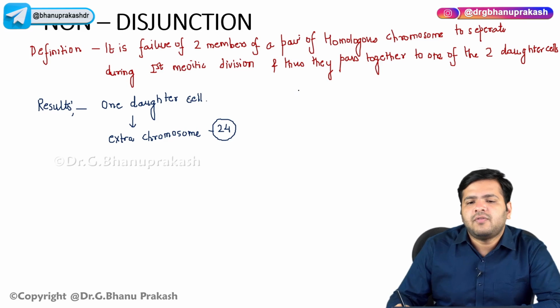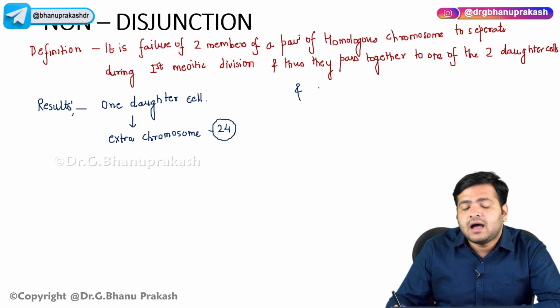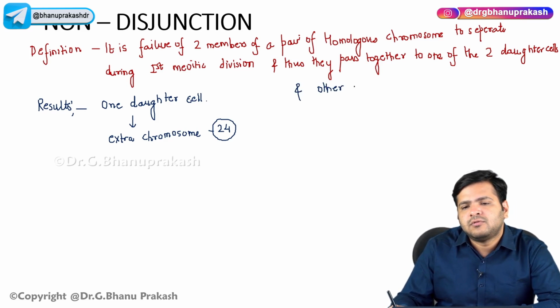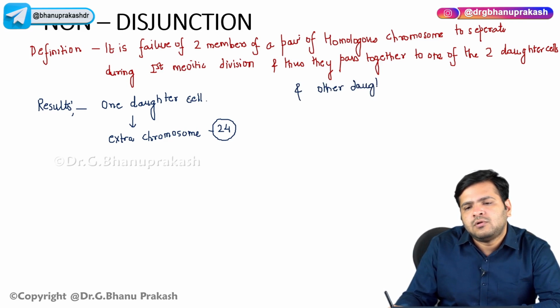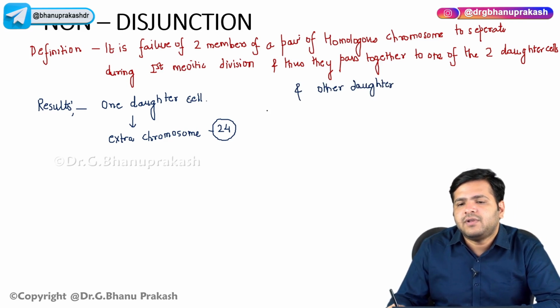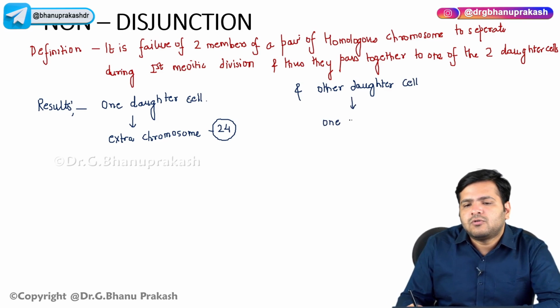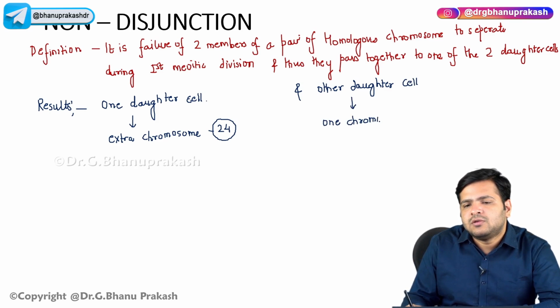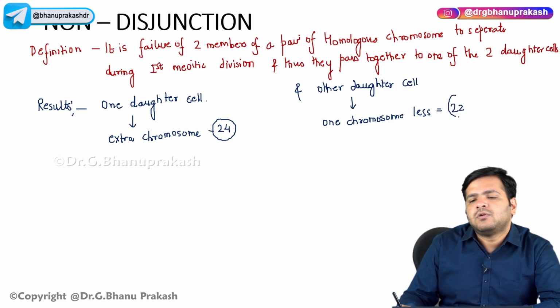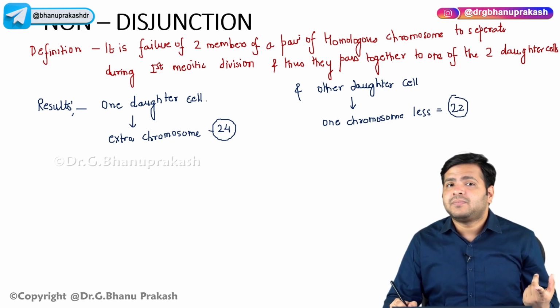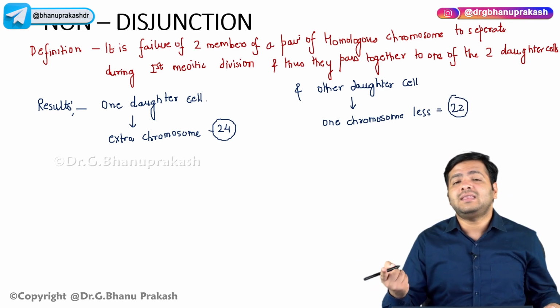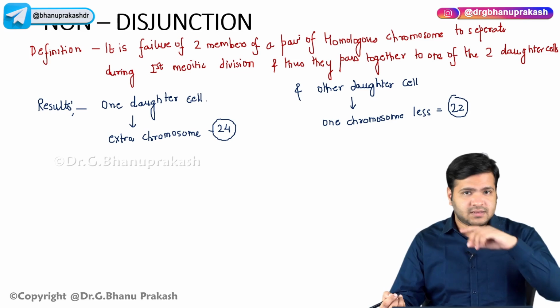right? And on the other hand, the other daughter cell will have one chromosome less. So you already know 23 minus 1, it will be 22. So one will have an extra chromosome and one will have one deficient chromosome, right?